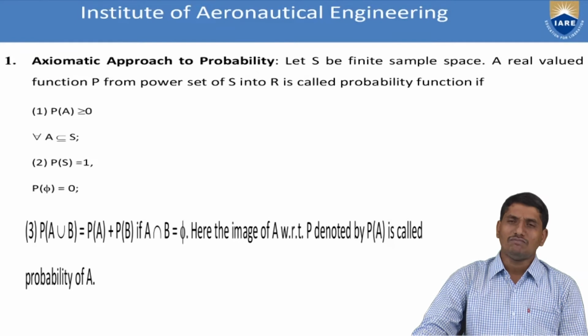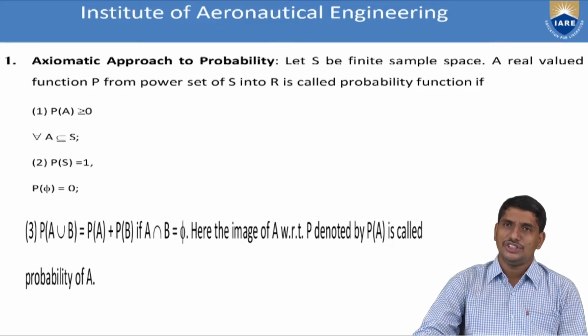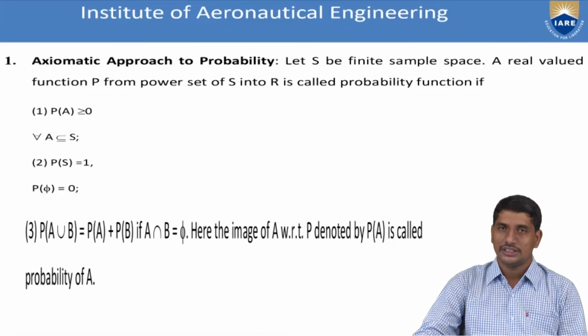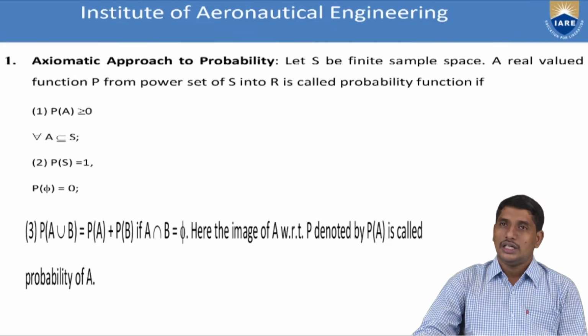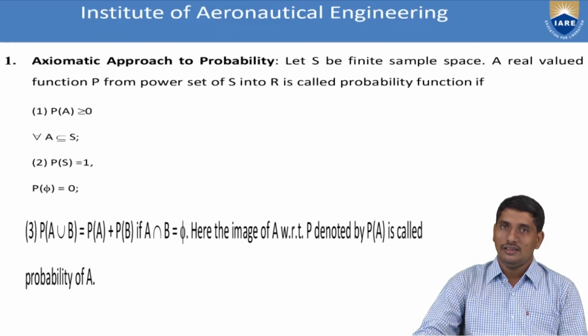But the classical definition has its own disadvantages. For example, if the sample space is infinite, then the denominator becomes infinity, and hence it becomes very tough to define the probabilities.